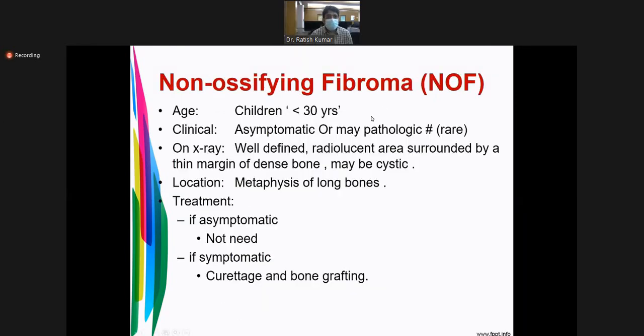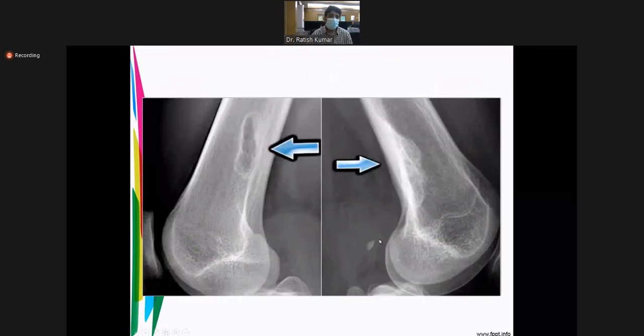Non-ossifying fibroma is mostly seen up to 30 years of age, usually asymptomatic or may present with pathological fracture. On X-ray, you will find a well-defined radiolucent area surrounded by a thin margin of sclerosis. This is non-ossifying fibroma. Okay, well-defined margin.